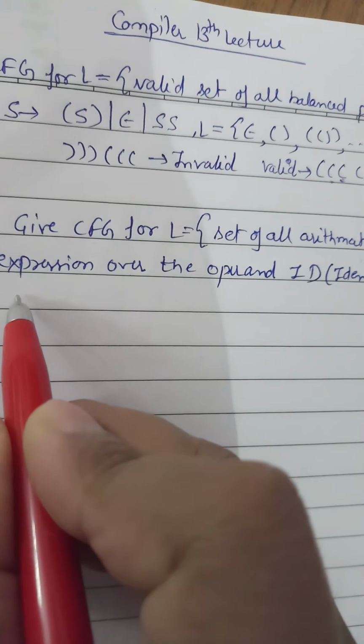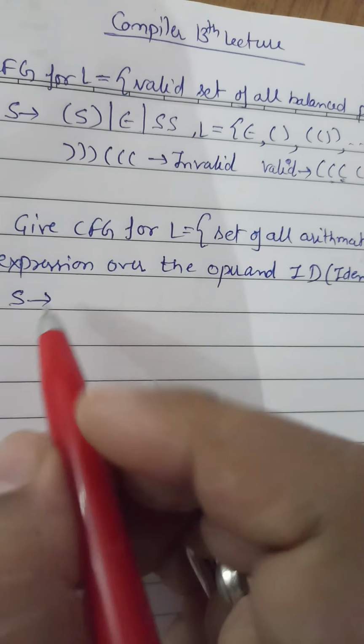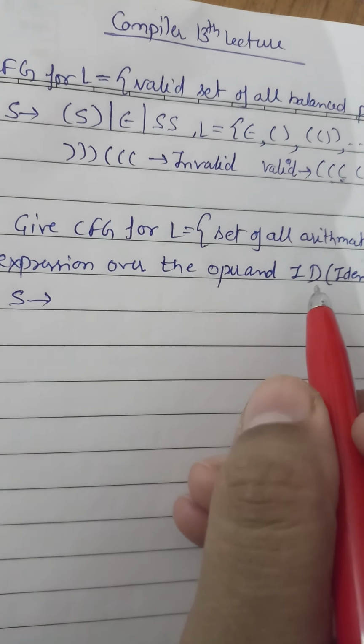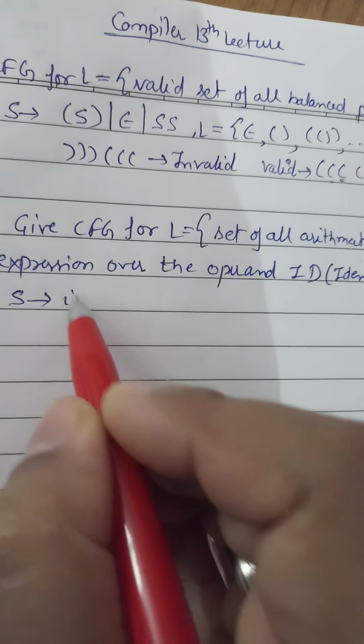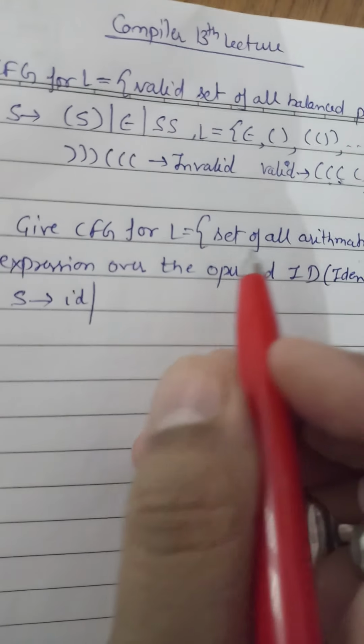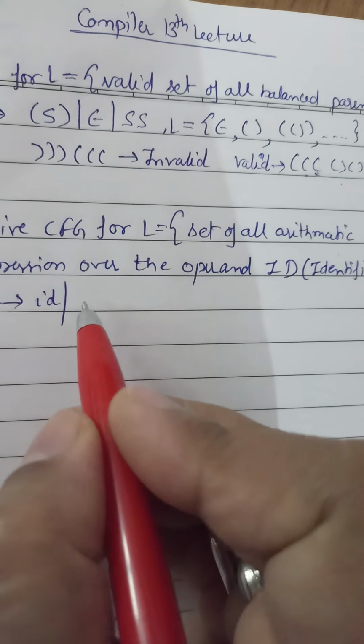So we can write like this. Suppose we have S. Because the operand is id, first we can write id, and for all arithmetic expressions, what can we have?